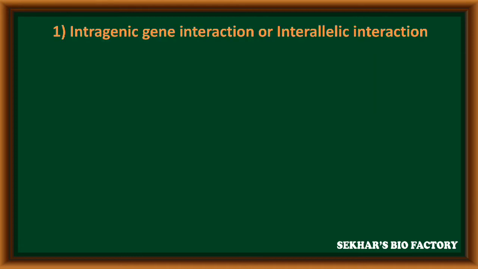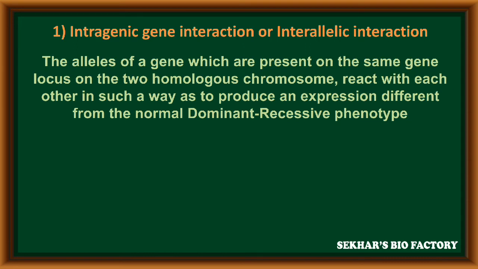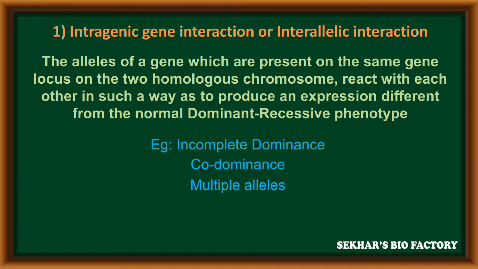The first type is intragenic gene interaction or interallelic interaction. That means the alleles of a gene which are present at the same gene locus on two homologous chromosomes react with each other in such a way as to produce an expression different from their normal dominant or recessive phenotype. Examples for intragenic or interallelic gene interaction are incomplete dominance, codominance and multiple allelism.